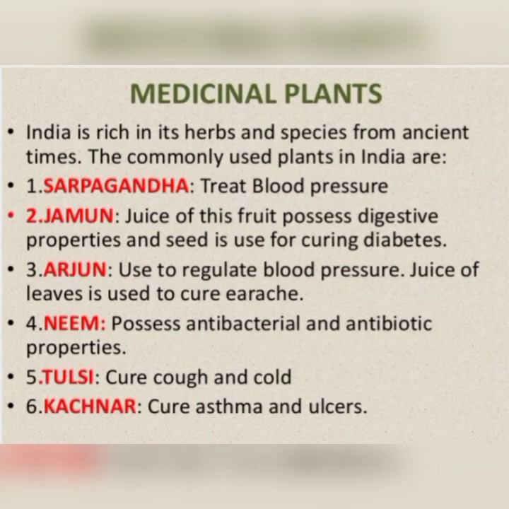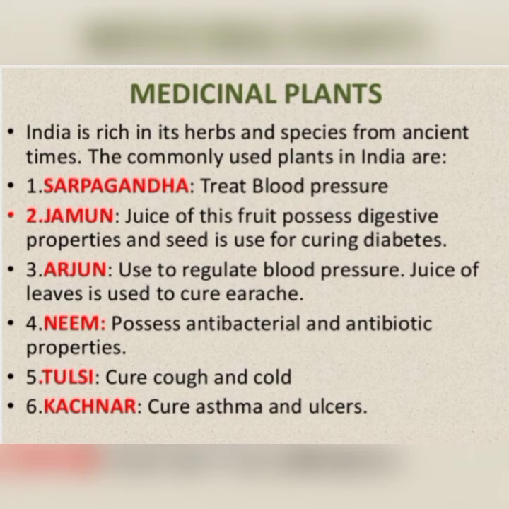Next, medicinal plants. There are many trees in our country which have provided us medicinal benefits since ancient times. The first one is Sarpagandha, which treats blood pressure. Next, we have jamun. People especially use the jamun fruit for digestive purposes. Other than that, the seed is also used for curing diabetes. So diabetes patients use jamun seeds.